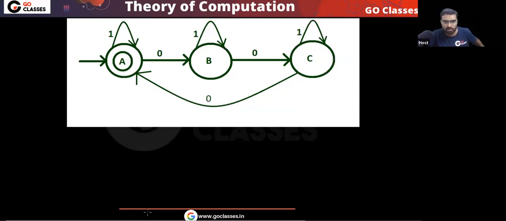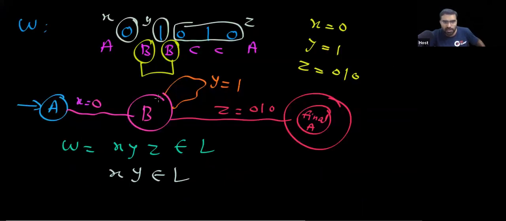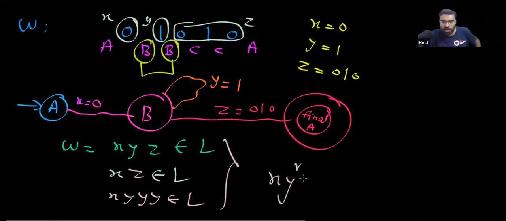So very simple. You can notice if I don't take this Y, that is also accepted. This XZ is also accepted. If I take this Y multiple times, will it be accepted? Yes, it will be accepted. So can you notice X, Y power N, Z belongs to the language? So we have proved that this string pumps. Agree? We proved this W, which is 0, 1, 0, 1, 0, pumps.